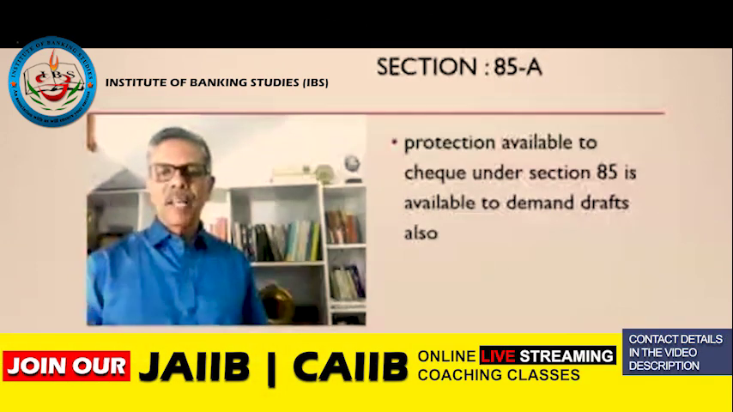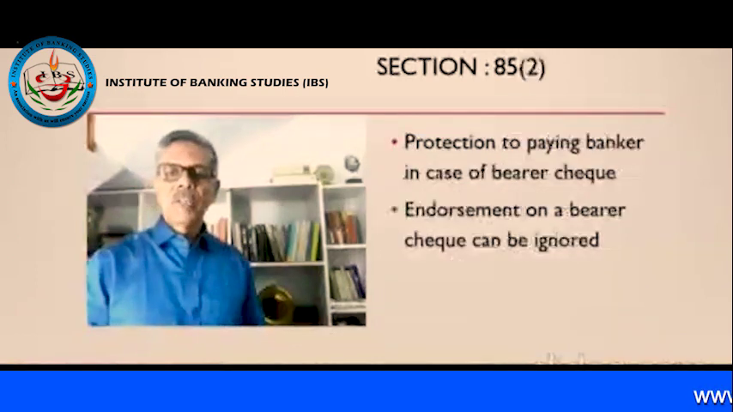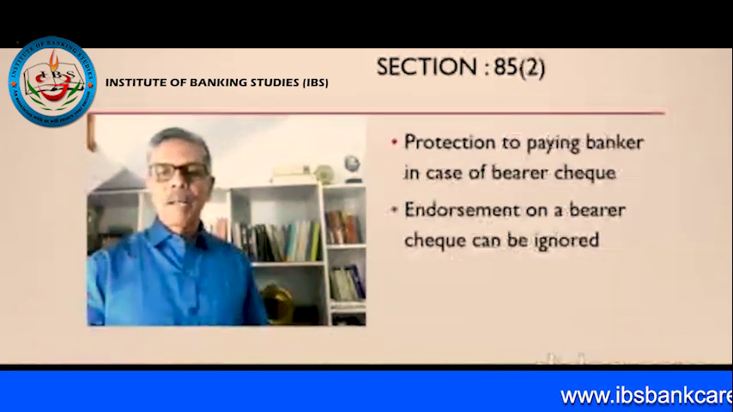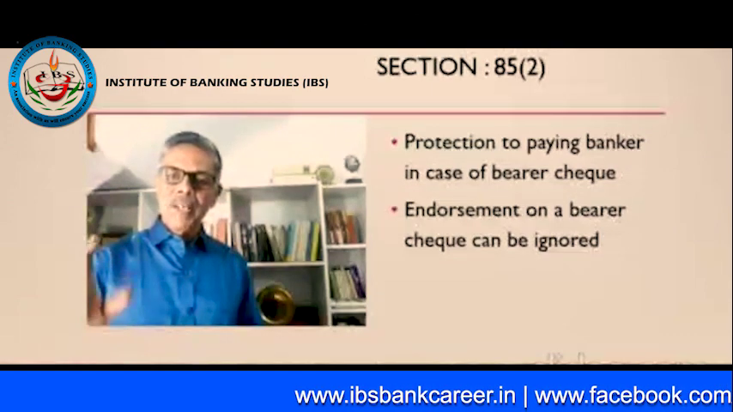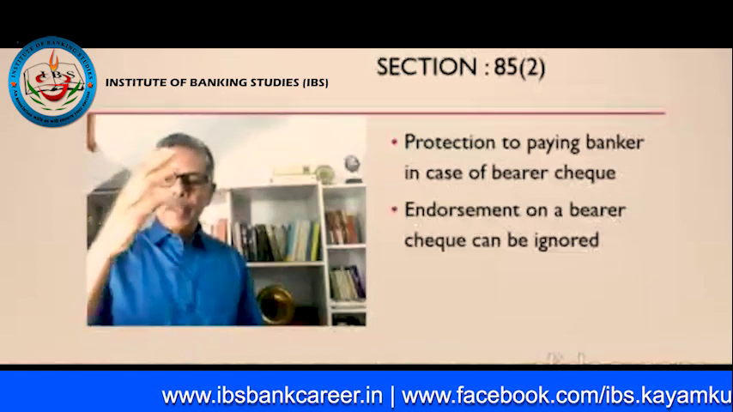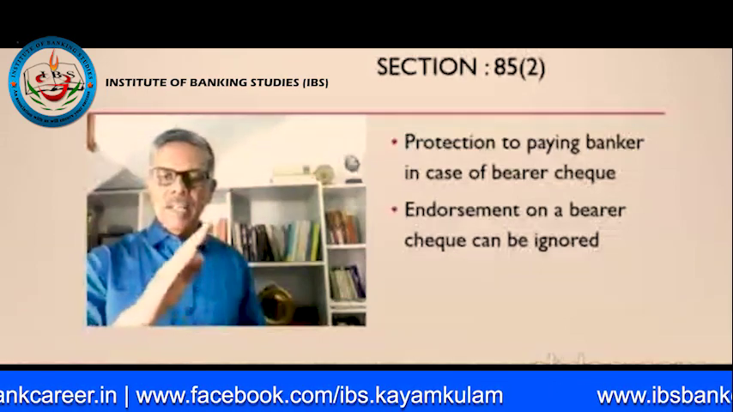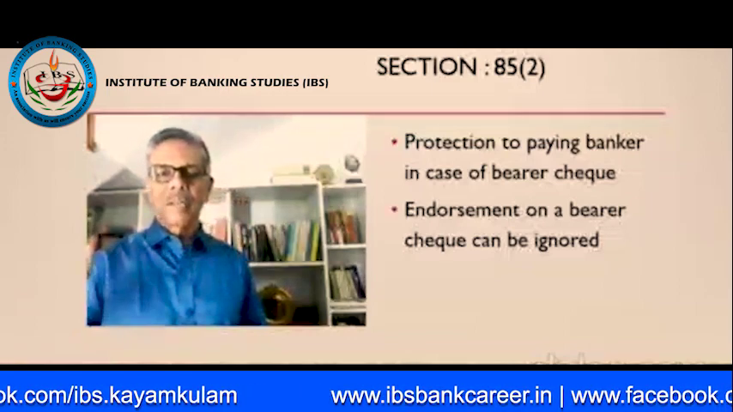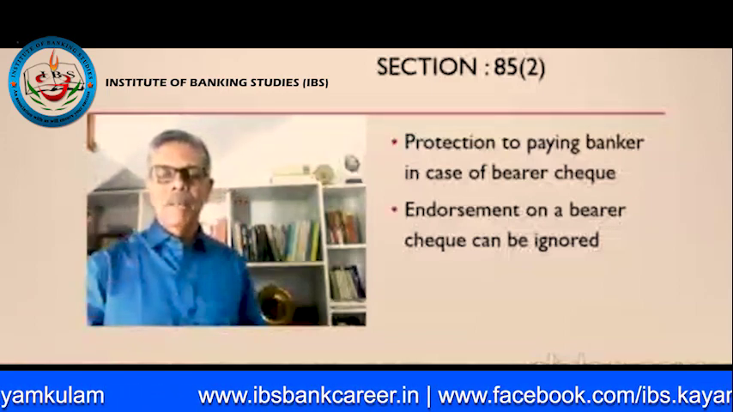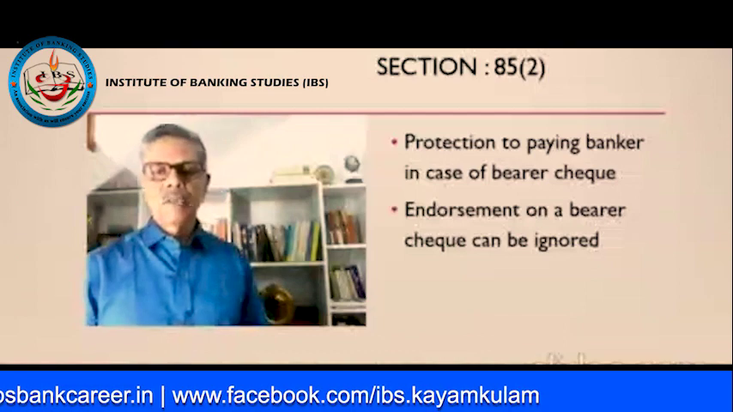What is 85A? Whatever we have discussed under 85(1), that is also applicable to demand draft. That's all. What is 85(2)? Protection to paying banker in case of bearer check. So this section is applicable only in case of a bearer check. What does it say? There could be so many endorsements on the reverse of a bearer check. The paying banker need not take that into account at all. He can ignore that and he can make payment. So no matter how many endorsements are there, the paying banker gets protection.